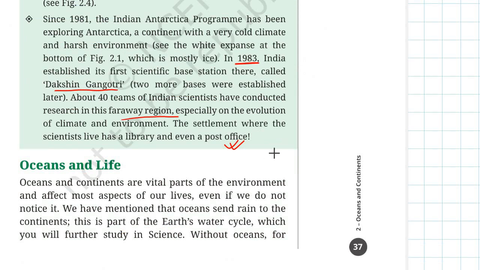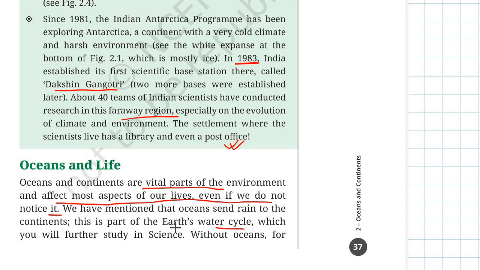Okay, now let us consider the last part of our class, which is oceans and life. You see, oceans and continents are vital parts of the environment and affect most aspects of our lives, even if we do not notice it. Now, we have mentioned that oceans send rain to the continents, and this is part of the Earth's water cycle, which I have already shown you, but you will also further learn this in science.